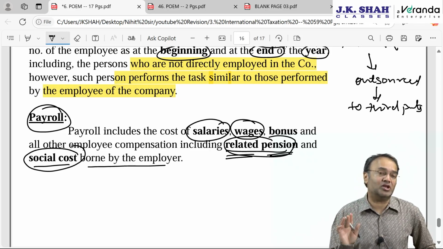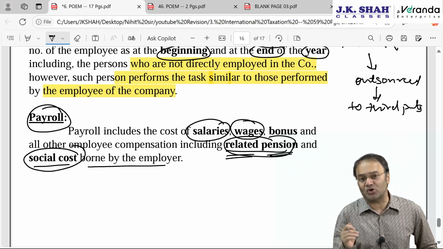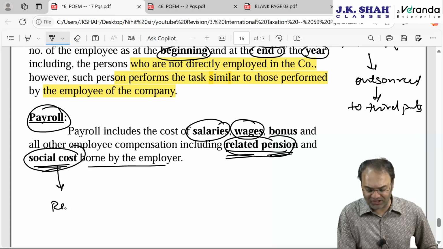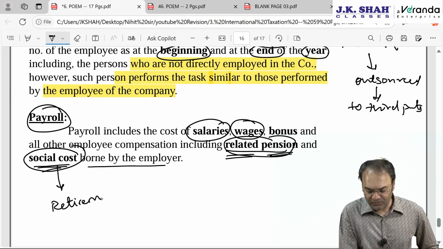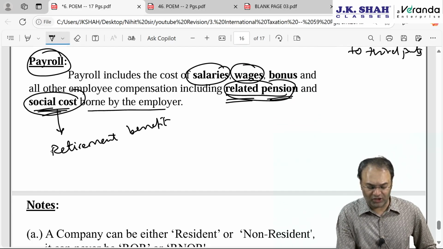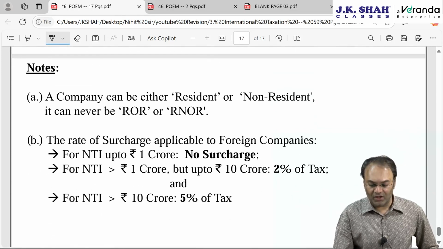These terminologies are used abroad, so it is very clearly evident that CBDT has copy pasted the provision from a foreign country. In India we don't use the word social cost; we call them retirement benefit. That will include retirement benefit, or any kind of social cost, dearness allowance, bonus, commission, profit in lieu of salary, etc.